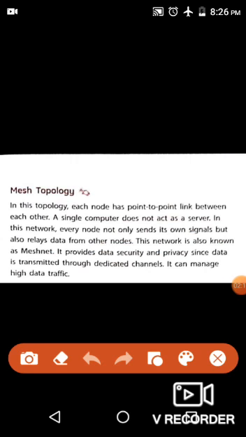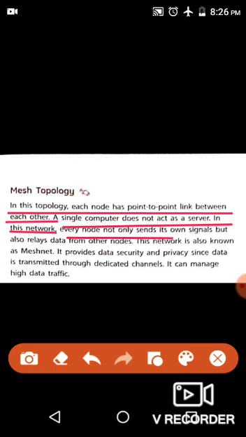Next is mesh topology. In this topology, each node has a point-to-point link between each other. A single computer does not act as a server. In this network, every node not only sends its own signals but also relays data from other nodes.